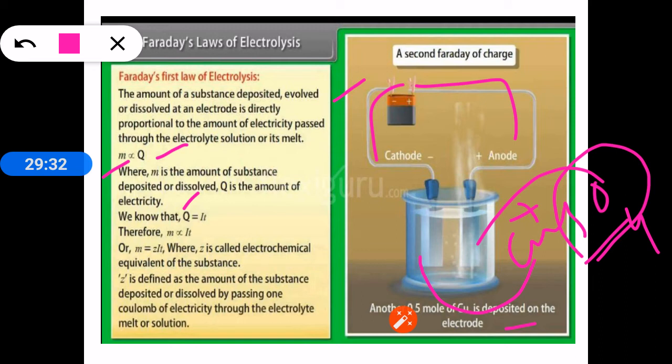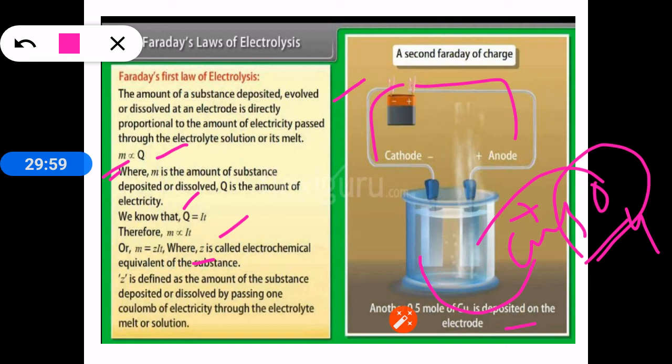So M is proportional to Q, or M is proportional to I t. Whenever there is a proportionality symbol, by removing it we can introduce a constant. Here the constant introduced is Z, called the electrochemical equivalent of that substance. For each substance there is one Z value; Z is not the same for all substances, it changes from one substance to another.